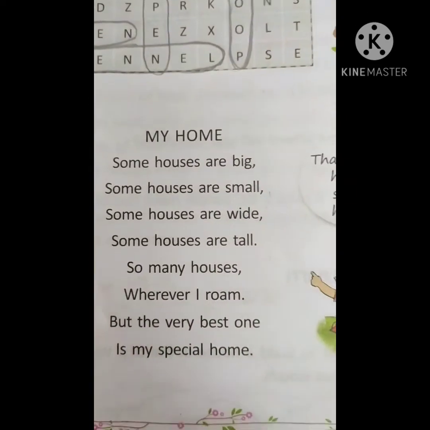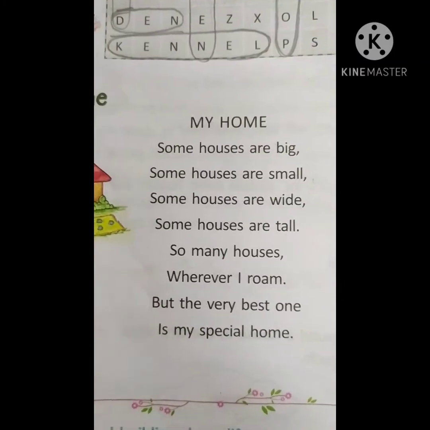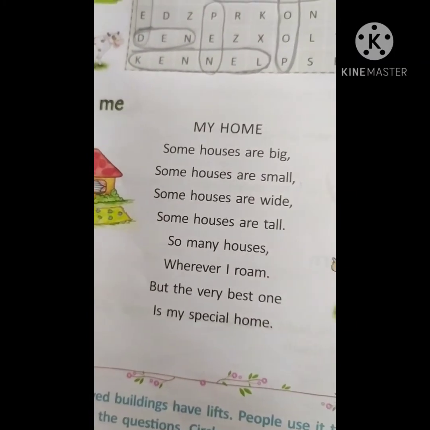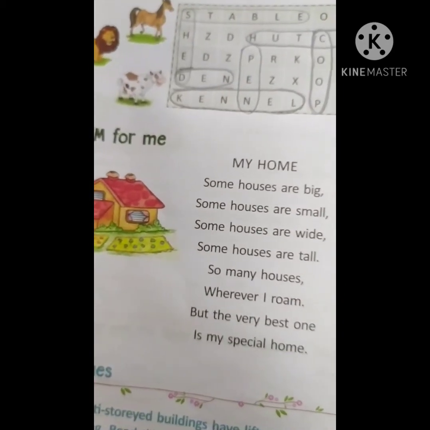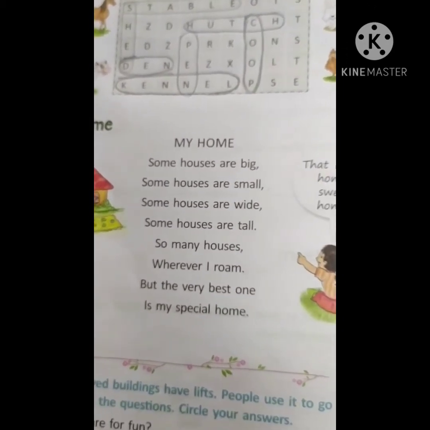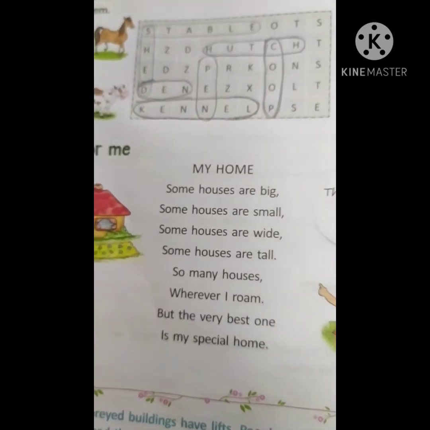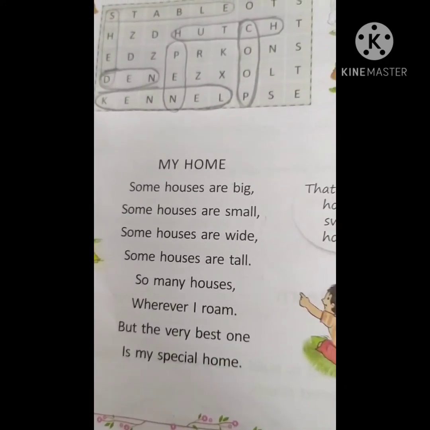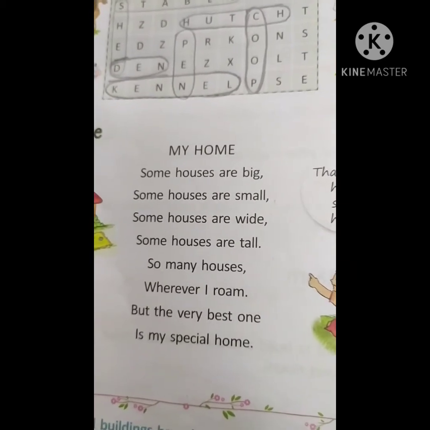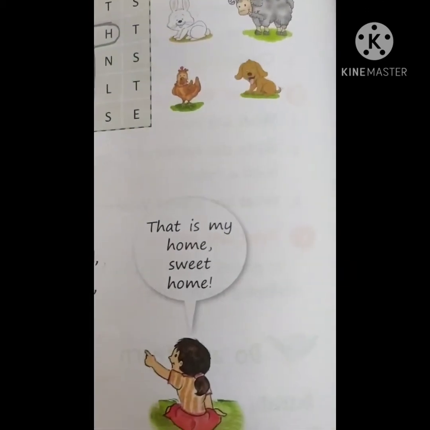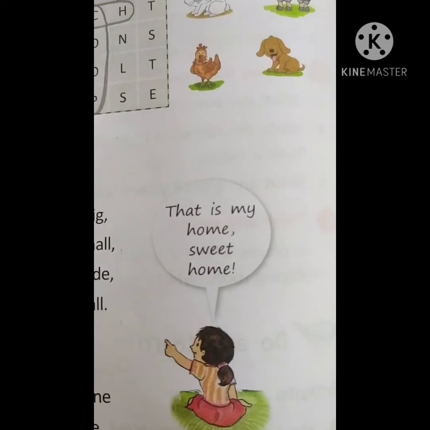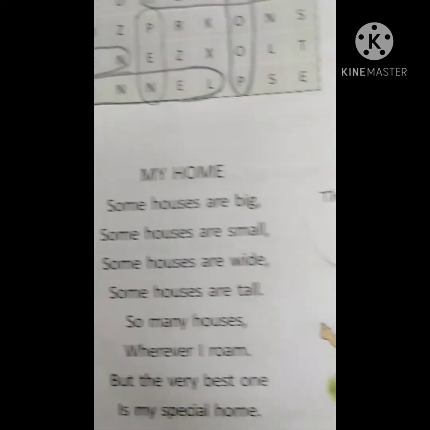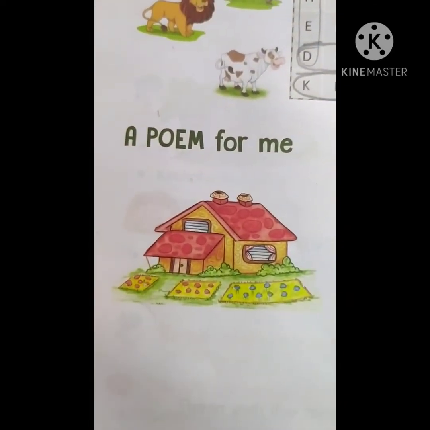Okay, children. So here what they are saying, children, is that all kinds of houses are there in this world, right? Few houses are very big, very large, and few houses are very small. There are different types of houses, but what is the special one for me? That is my home, sweet home. So this girl is showing her home. That is her sweet home.